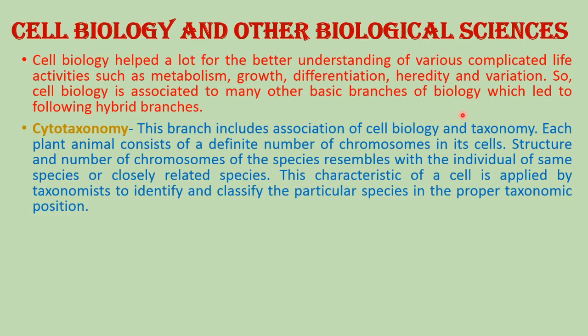First very important branch is cytotaxonomy. This is a combination and association of cell biology and taxonomy. We know very well that each plant and animal consists of a definite number of chromosomes in its cells. The structure and number of chromosomes of a species resembles that of individuals of the same species or closely related species. So these characteristics of a cell are applied by taxonomists to identify and classify a particular species in its proper taxonomic position. This is the importance of cytotaxonomy.